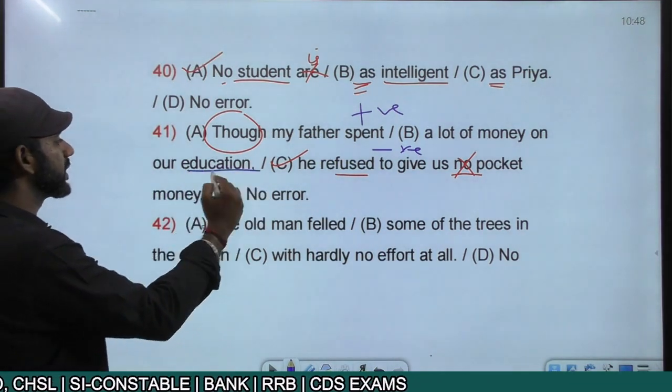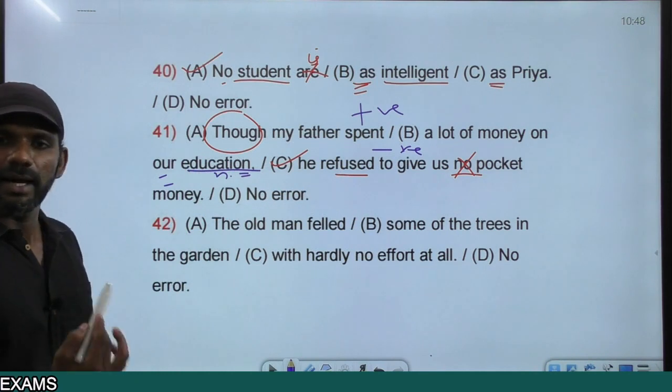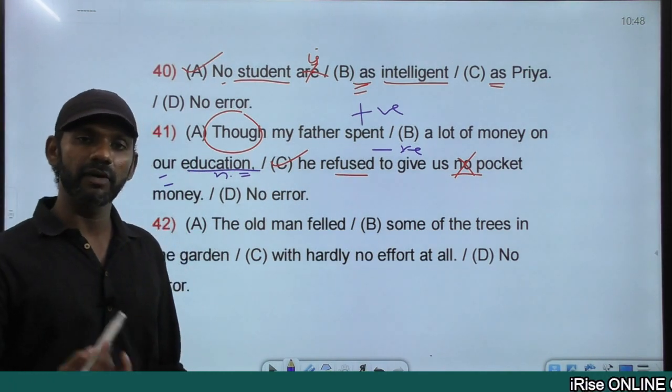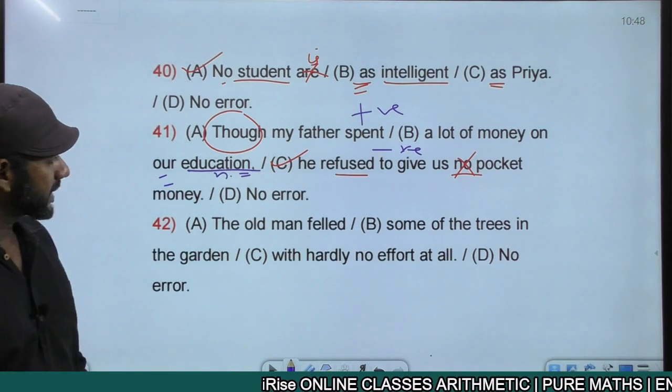Education is a noun here. One reason is the ION word. The other reason is our education. Our is a possessive pronoun, and after every possessive pronoun comes a noun. Come to the next one.